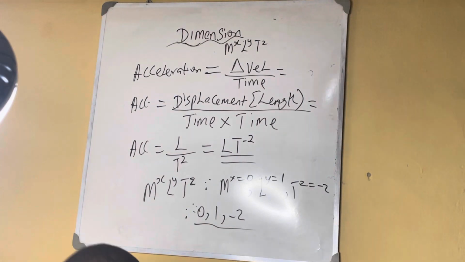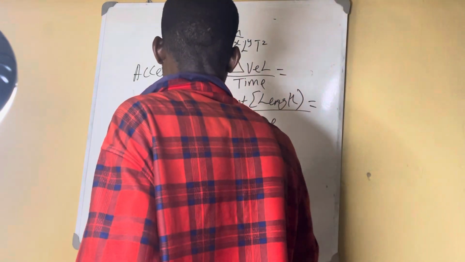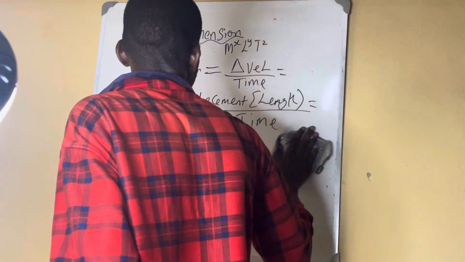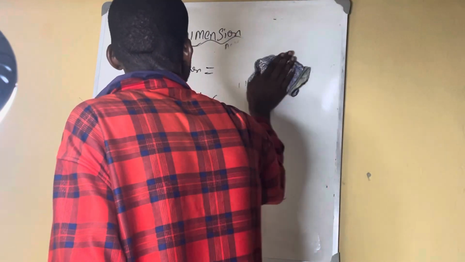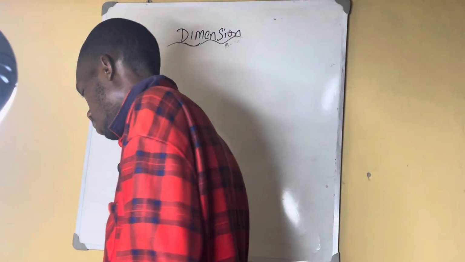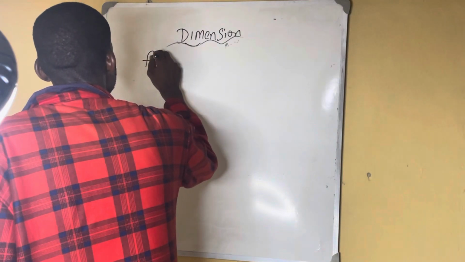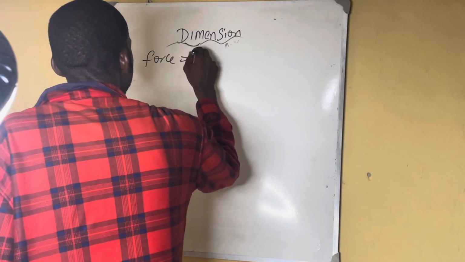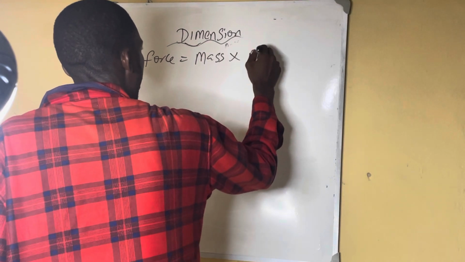force. Force is equal to mass times acceleration.